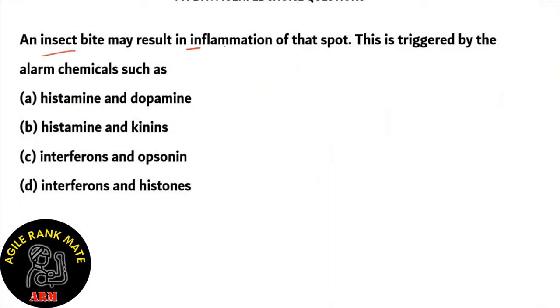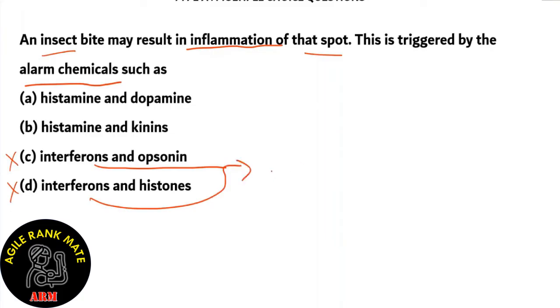An insect bite may result in inflammation of that spot. This is triggered by alarm chemicals such as histamine and dopamine, histamine and kinins, interferons and opsonins, interferons and histones. The first thing we can notice is that we can cancel options C and D because these contain interferons. And interferons, their job is to act on viruses. And they disturb the cycle of viruses, thus rendering them ineffective. So these act against viruses only, not exactly on the insect bite.